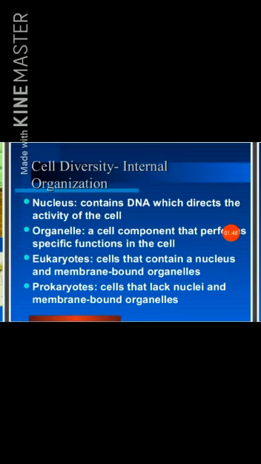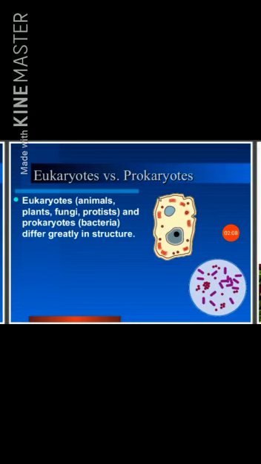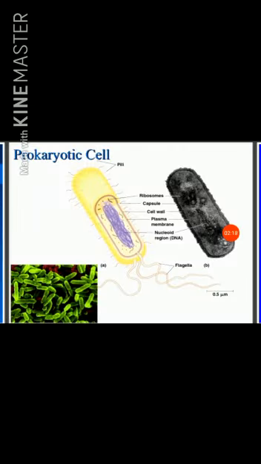Cell diversity, internal organization. The nucleus contains DNA, which directs the activity of the cell. An organelle is a cell component that performs a specific function in the cell. Eukaryotic cells contain a nucleus and membrane-bound organelles. Prokaryotic cells lack nuclei and membrane-bound organelles. Eukaryotes, animals, plants, fungi, and protists, and prokaryotes, bacteria, differ greatly in structure.